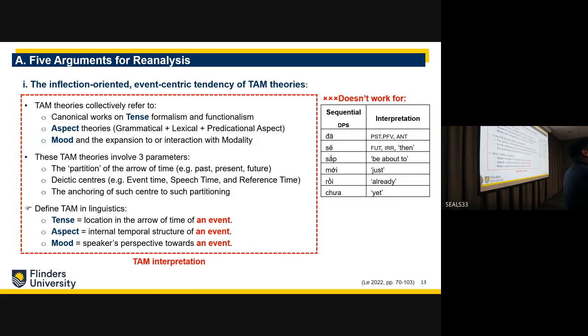But what if we have a unit that's larger than an event? What if we have a biclausal sentence? Or what if we have multiple sentences? What sort of function do these particles add, or what meaning do they contribute to? So the tense, aspect, and mood interpretation, I argue, is very event-centric. It's focused on an event. And that's what you usually have currently in the literature, that these six are usually lumped together with the other six to form a twelve-strong set of preverbal tense, aspect, and mood markers.